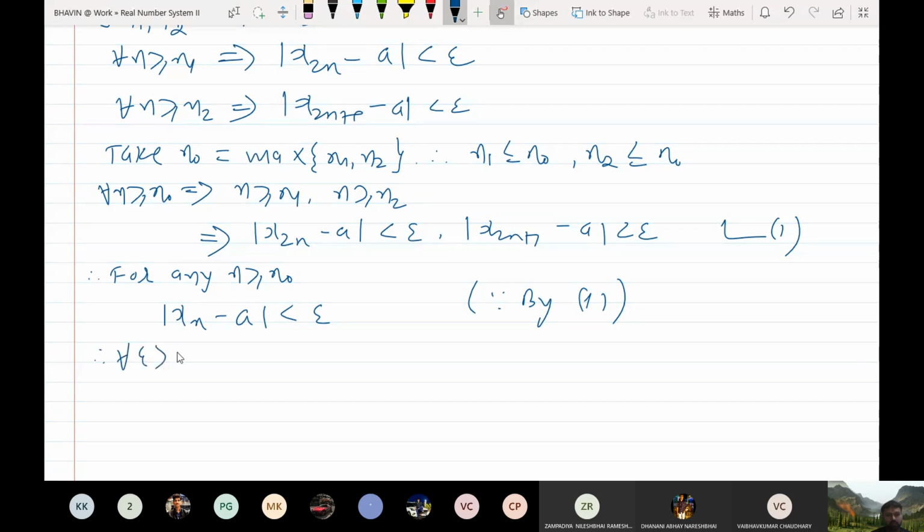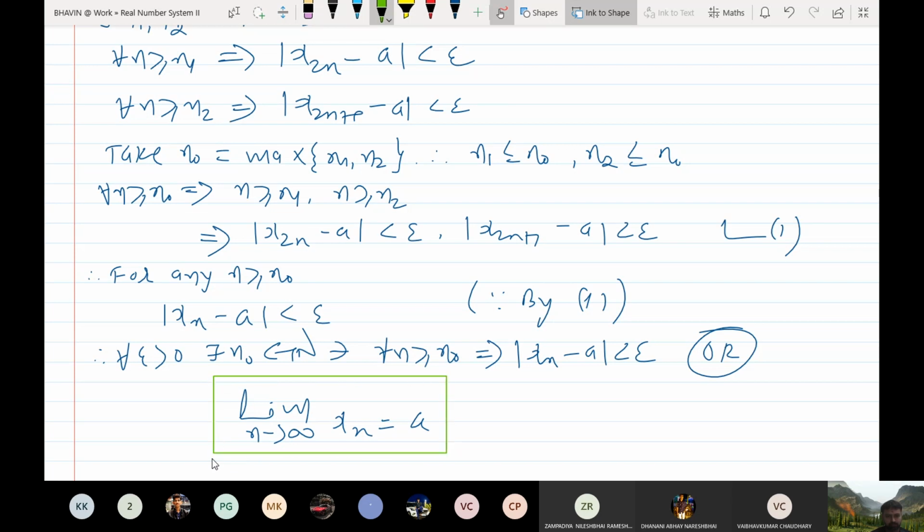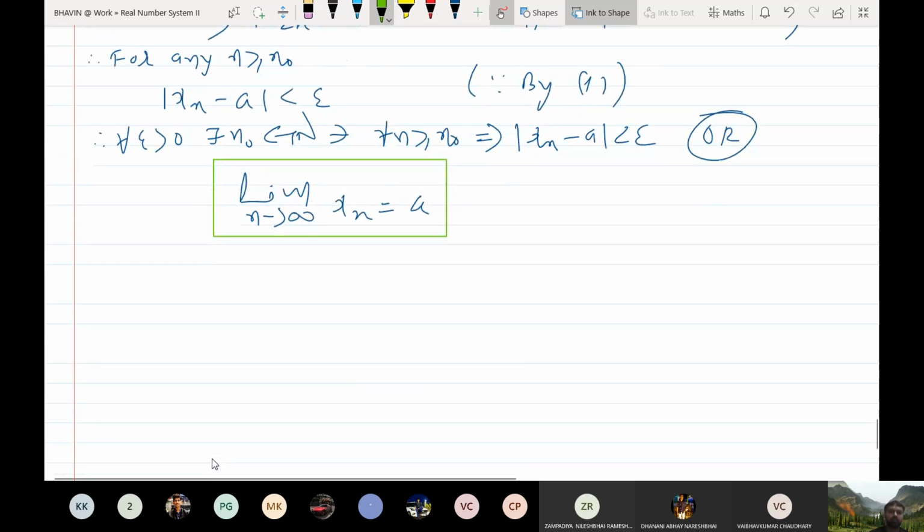Therefore, for every epsilon greater than 0, there exists some n0 in N such that for all n greater than or equal to n0, this implies that mod of xn minus a is less than epsilon, or you can say that limit n tends to infinity, xn is equal to a. Clear? Yes, sir. Fine.